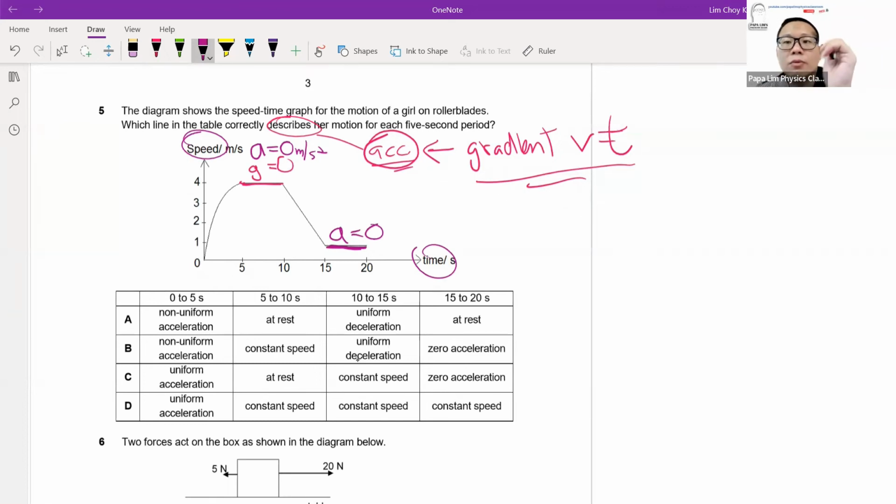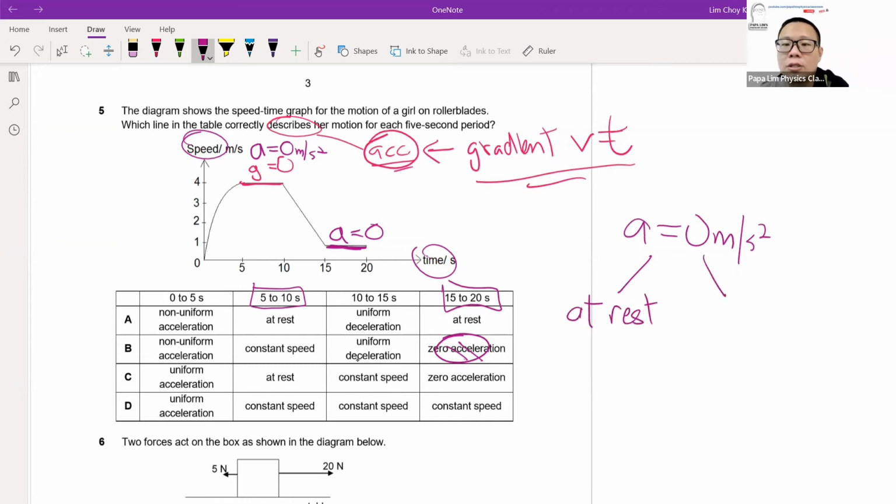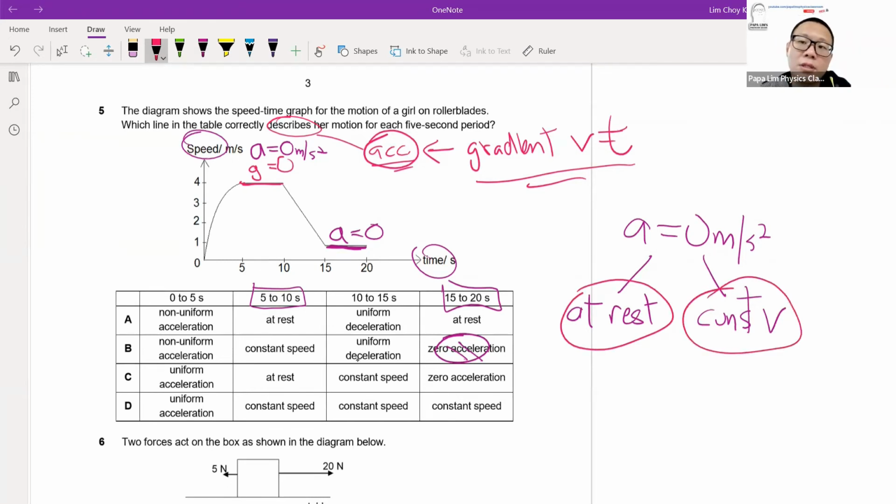The problem with this question is that between 5 and 10 seconds the acceleration is 0, and 0 acceleration has two meanings. It could be at rest, or it could mean it is moving at constant velocity. The only way to decide which is the correct answer, from my experience, is to look at the motion before it.